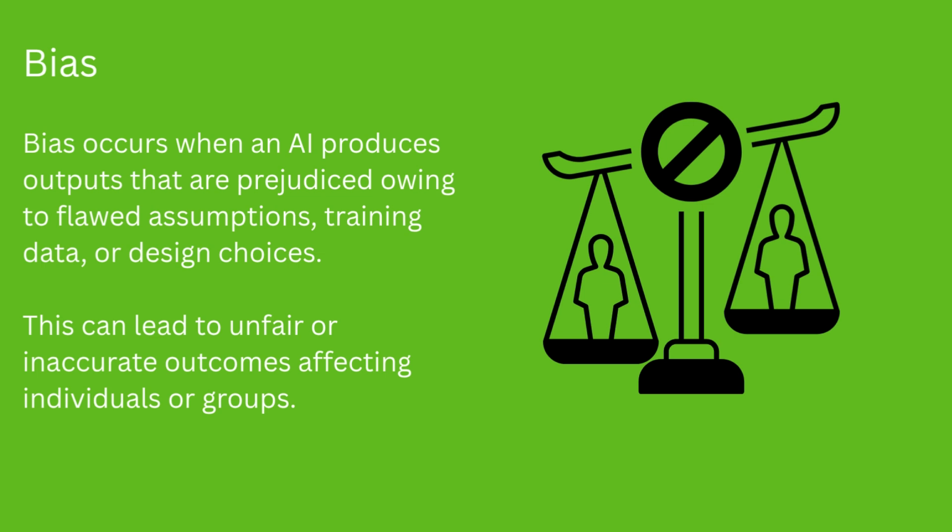Now, the next issue is bias, and bias occurs when AI produces outputs that are prejudiced in some way, largely because the data that we've input tends to be biased, and because of flawed assumptions and certain design choices around the algorithms. This can lead to unfair outcomes for individuals or groups. When we're talking about those groups, we're talking about groups along the lines of gender, of race, and of disability as well.